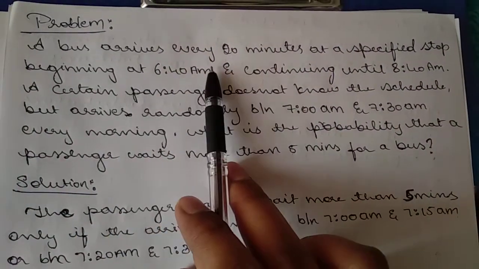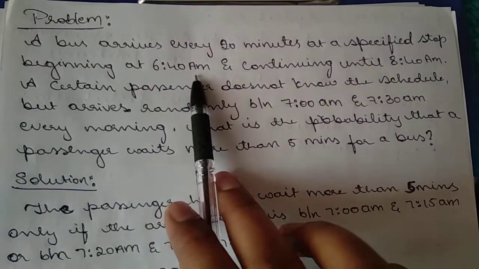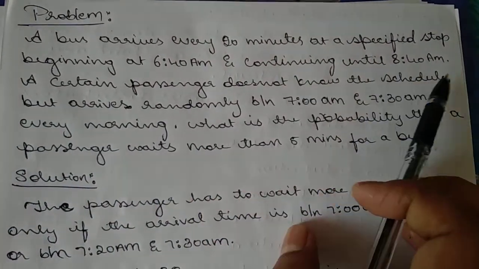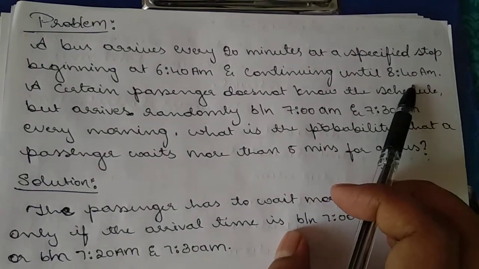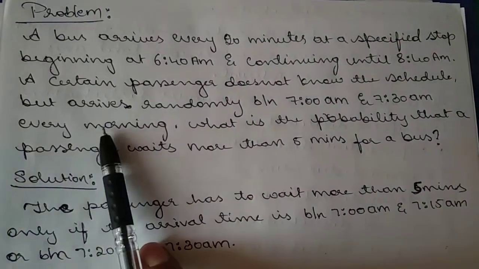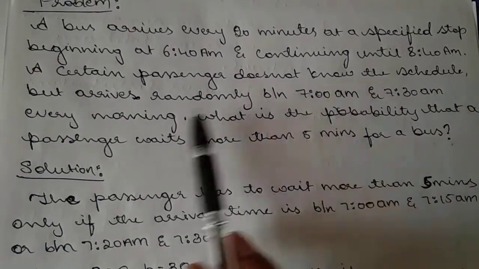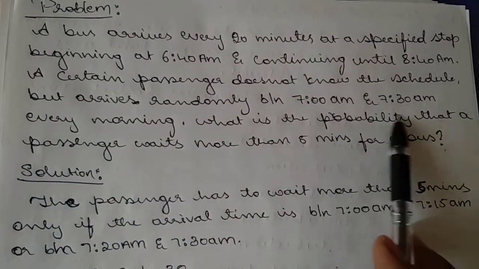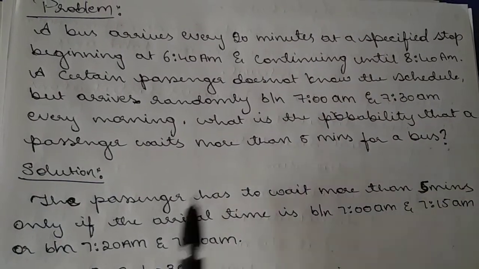A bus arrives every 20 minutes at a specified stop, beginning at 6:40 am and continuing until 8:40 am. A certain passenger does not know the schedule but arrives randomly between 7 am and 7:30 am every morning. What is the probability that the passenger waits more than 5 minutes for a bus?